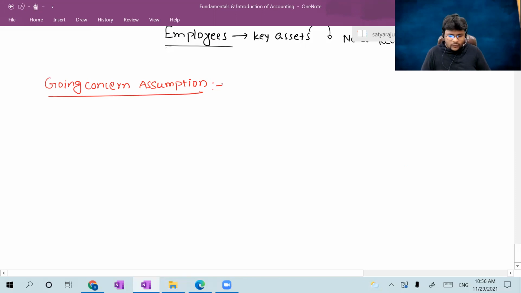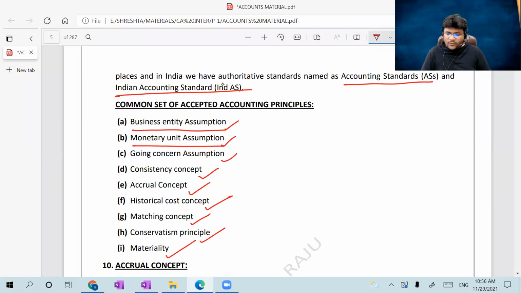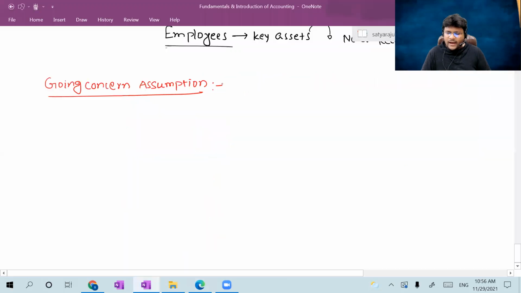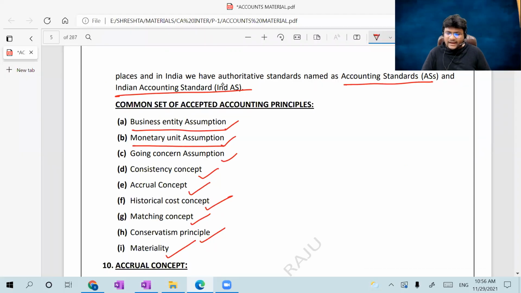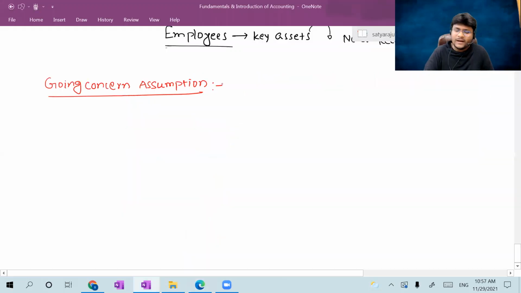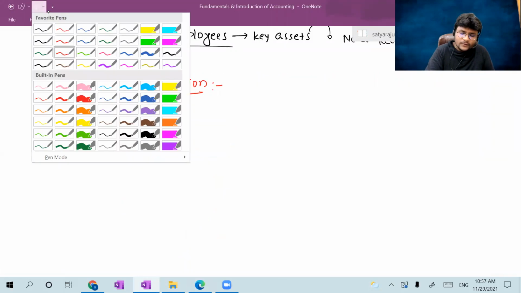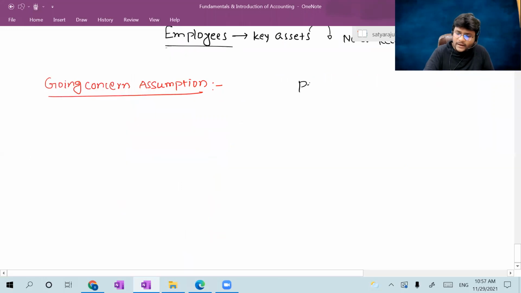Sir, before telling the going concern assumption, I will tell you one more concept here. I didn't write it in the material, but I am telling you, which is nothing but the periodicity concept. First, let me explain the meaning of the periodicity concept, then I will come back to the going concern assumption. Why? Because if you understand the periodicity concept, then you can easily understand the going concern assumption.